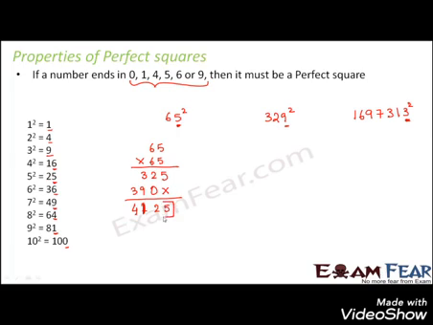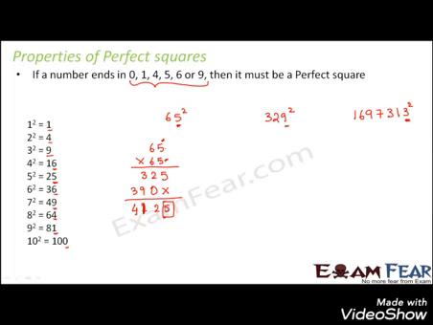Now when you look at the result, what do you see? You have 5 at the units place. So why do you have 5 at the units place? Because the way we multiply two numbers, the units place will always be obtained by multiplying the two units places. In 65, 5 is at the units place. Again in this 65, 5 is at the units place. So 5 multiplied by 5 is 25. So when 5 and 5 are multiplied, the result is 25, that is 5 at the units place. Therefore, the result here also has 5 at the units place.